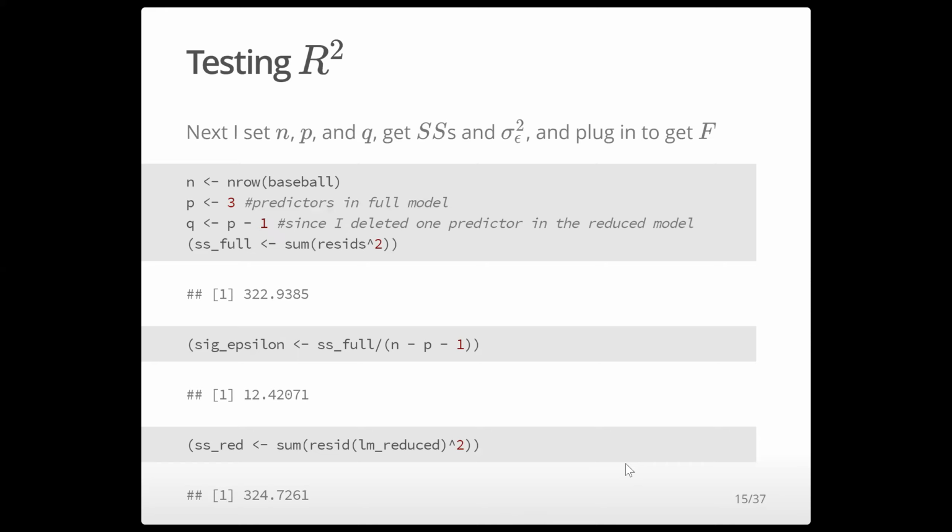So now I'm going to set my n, p, and q. I'm going to get my sums of squares and my sigma squared epsilon, and plug in to get my F. So my n is the number of observations, so it's going to be 30. P is 3, since I have 3 predictors in the full model. Q is P minus 1, since I deleted 1 predictor in the reduced model. So the sums of squares for the full model is the sum of squared residuals. Sigma squared epsilon is SS full divided by n minus P minus 1. Sums of squares reduced is the sum of squared residuals from the reduced model.